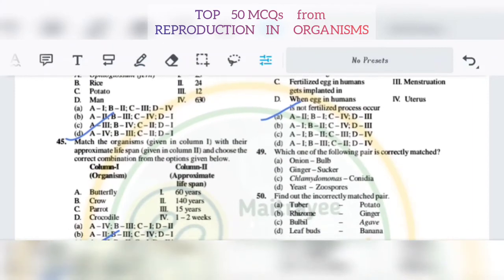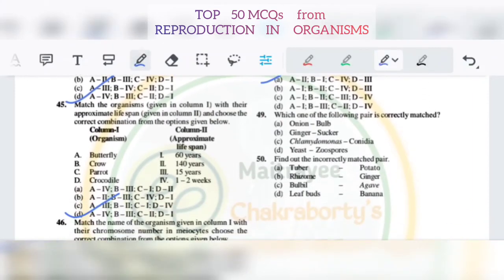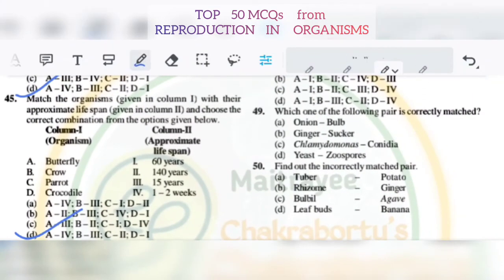49. Which of the following pairs is incorrectly matched? Onion bulb, ginger sucker, Chlamydomonas conidia, yeast zoospore. So 49 it will be A. 50. Find out the incorrectly matched pair. Tuber, rhizome, bulbil, leaf buds. Here it is given potato, ginger, agave and banana. 50 it will be D.